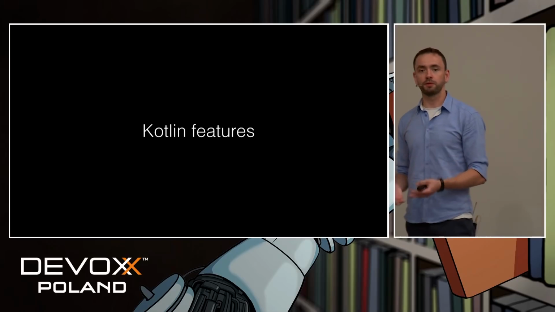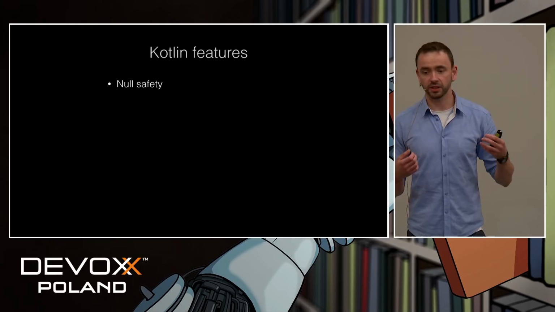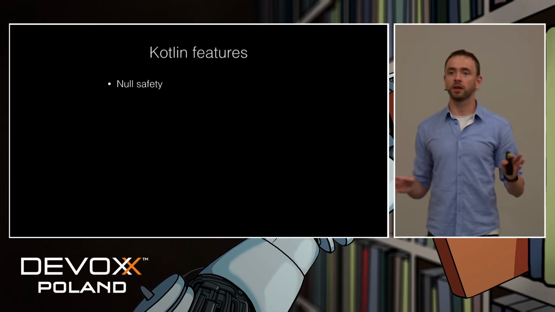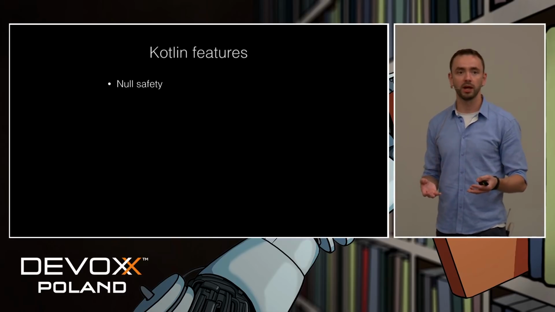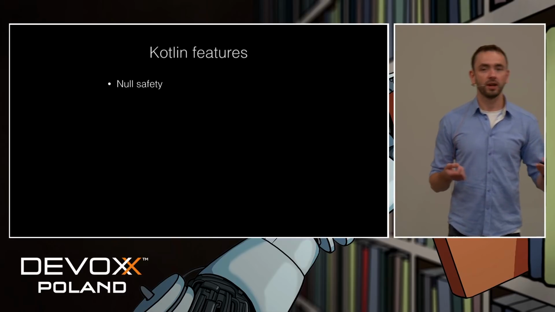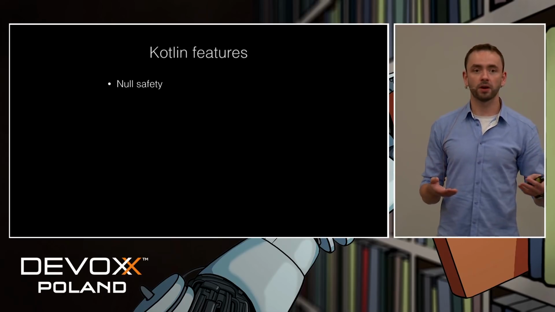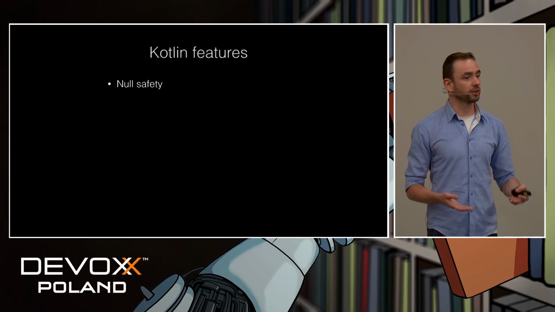So let's talk about those features. What Kotlin actually gives us. First, it's null-safety. If you've ever heard anything about Kotlin, it was probably about the way it handles null values. The way it works is that you, as a developer, can decide whether your reference can be set to null or not.